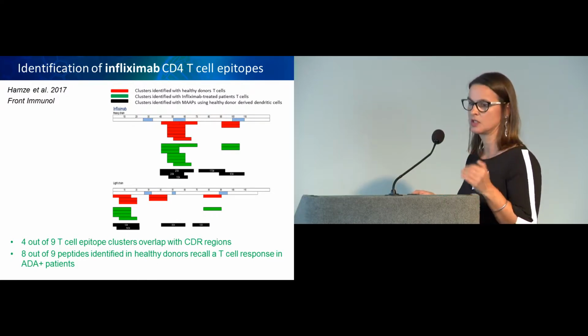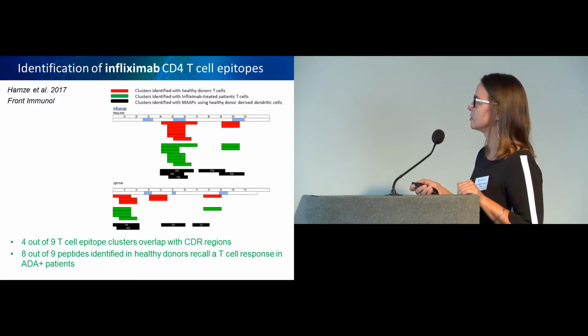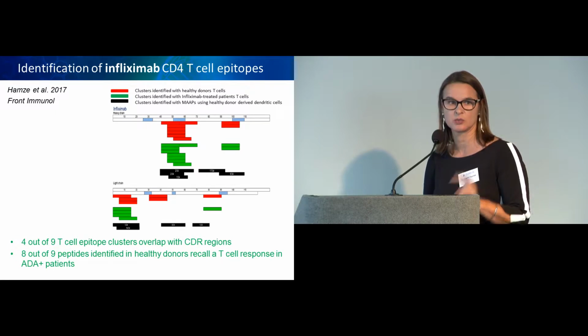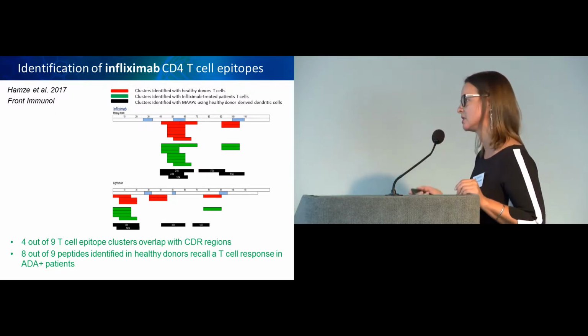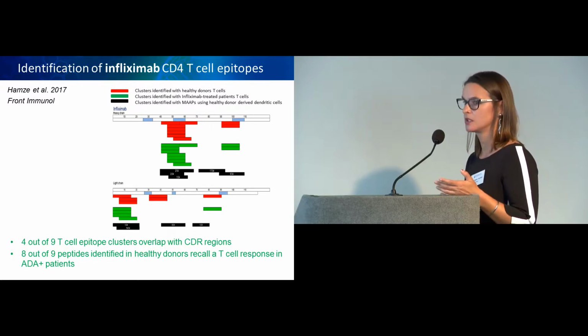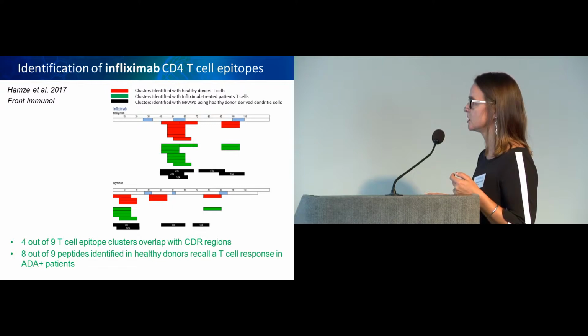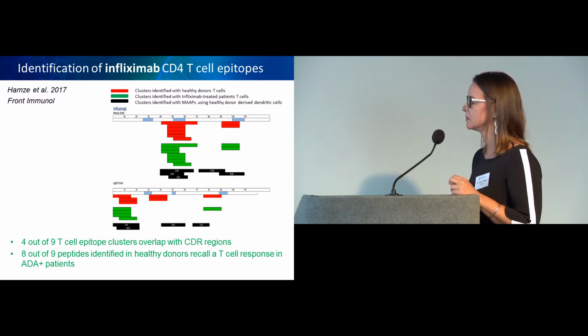And this was mentioned a few times as well, that we always question the relevance of doing all our predictive assays using healthy donors. I think this was a major piece of work starting to demonstrate that what we identify using healthy donors can be confirmed using cells derived from patients. So these are the epitopes that are identified using T cells from patients.